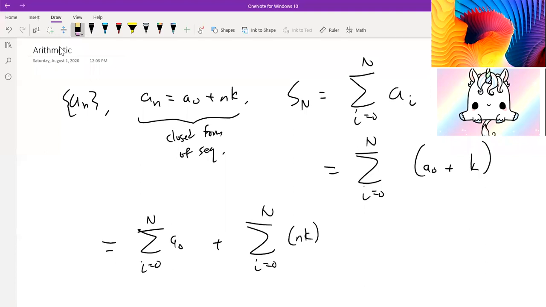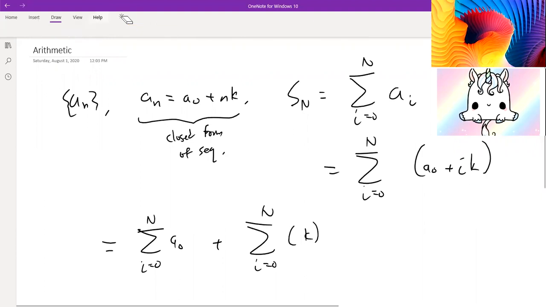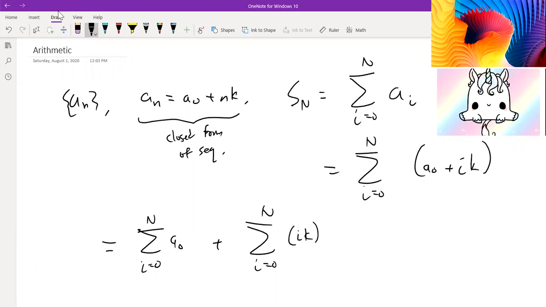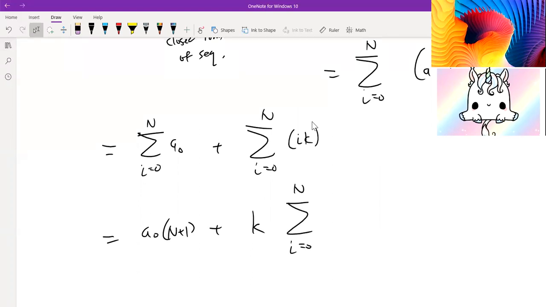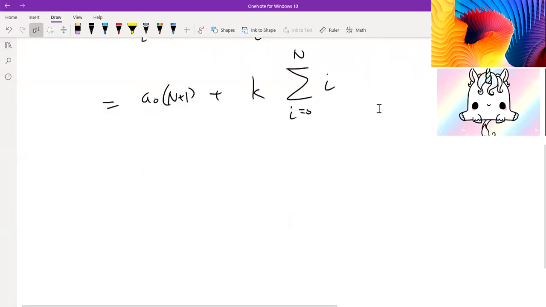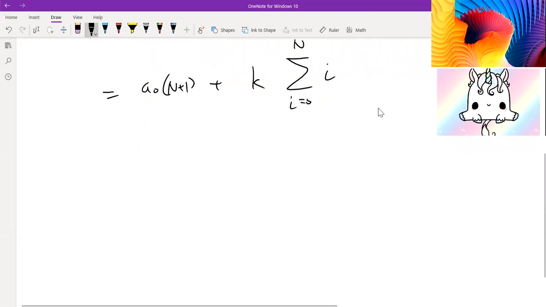Apologies, this should not be n, this should be i, because there's a formula for ai. So in this case, this should be i times k. And then k is just a common factor that we can factor out of the sum. So this is just equal to a0 times n plus 1, a constant, plus k times the sum from i equals 0 to n of i. And all that we need to do now is find out what this summation is.